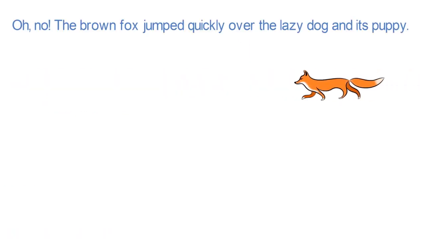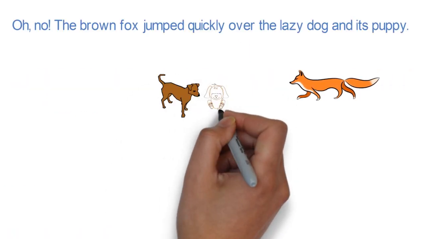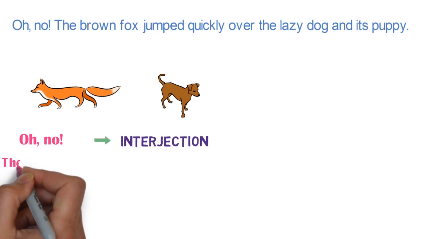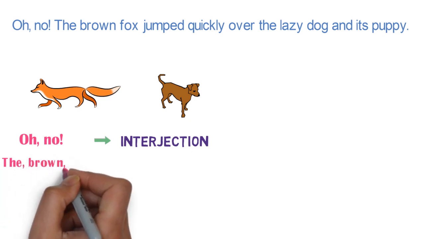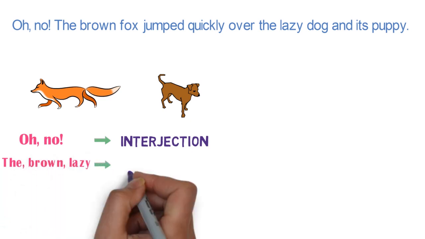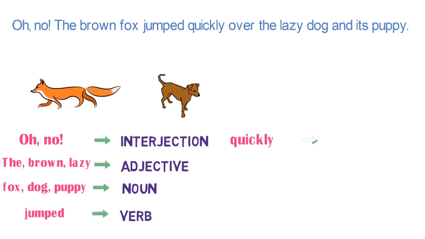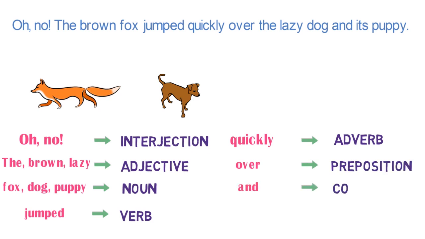Let me give you the answer to the exercise in this video. Oh no! The brown fox jumped quickly over the lazy dog and its puppy. Here, oh no is an interjection. The is a determiner which is a special kind of adjective. Brown is an adjective. Lazy is an adjective. Fox, dog, puppy are nouns. Jumped is a verb. Quickly is an adverb. Over is a preposition. And is a conjunction.